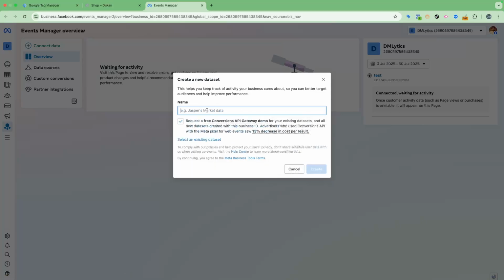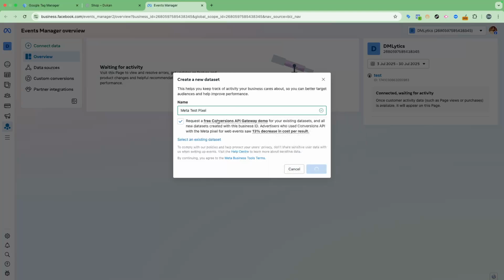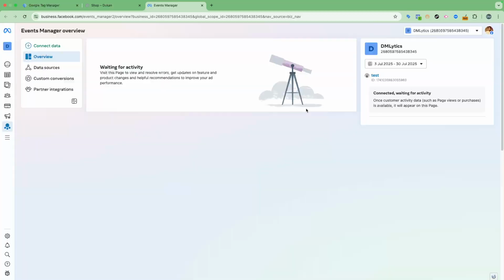So we are going to name this pixel. We are going to just name it meta test pixel. Here you can either input your company's name or your website name, and then you click on the create option.